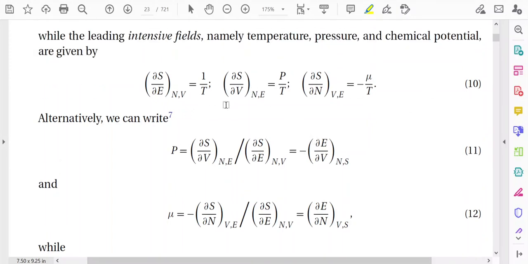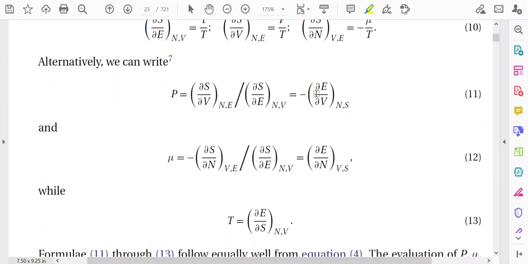Here you have expressed pressure, chemical potential and temperature in terms of the entropy, and in equations 11, 12 and 13 you have expressed pressure, chemical potential and temperature in terms of the energy. That means these three parameters can be expressed in terms of either energy or entropy. All these thermodynamic relations are very important, and these relations basically establish a contact between statistical mechanics and thermodynamics.